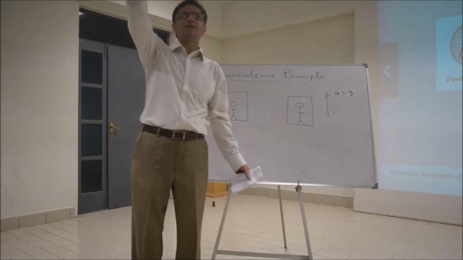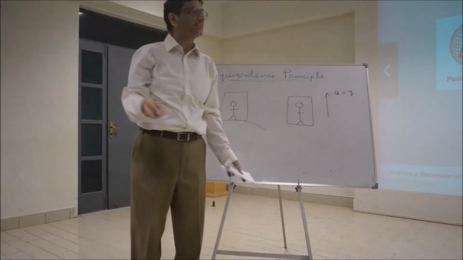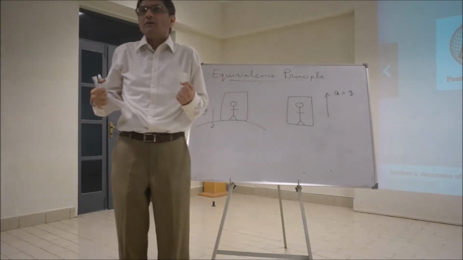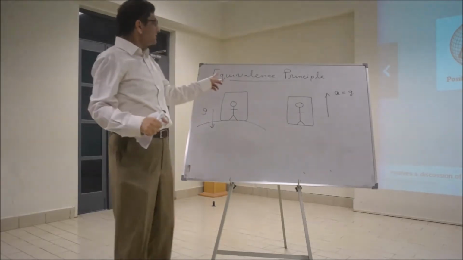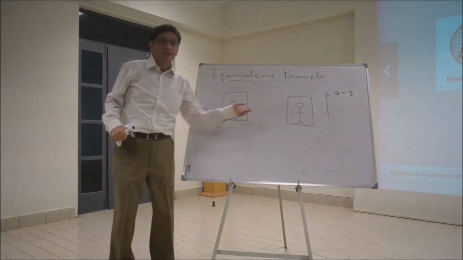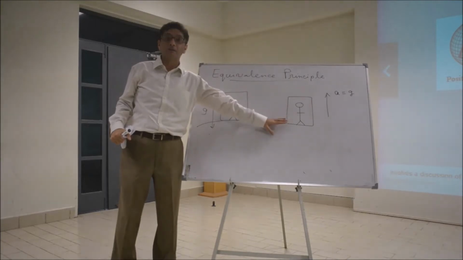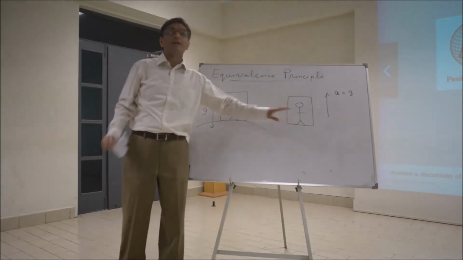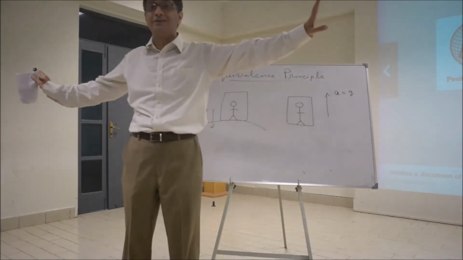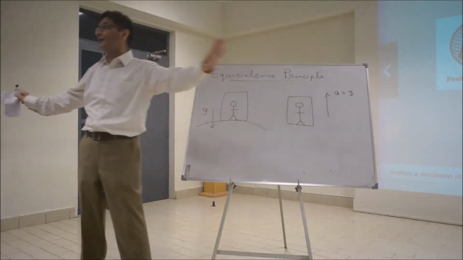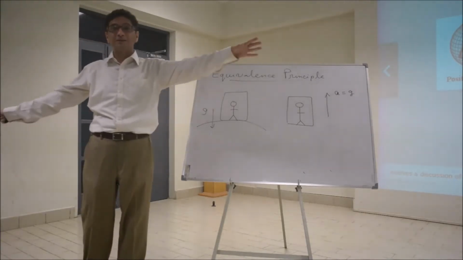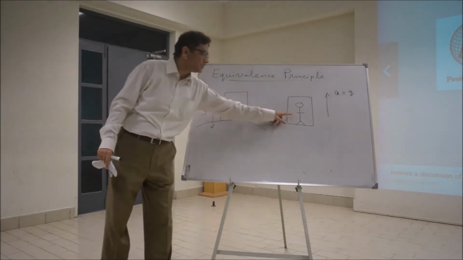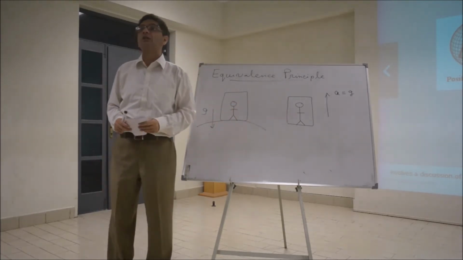Now what if we drop something? It will fall just as it falls in a gravitational field. And will he now feel his weight? He will. So Einstein's equivalence principle says that in a limited region of space-time, if it's not limited, then of course he will see the difference. That limited region can be huge, so don't be misled by the term limited region. In a limited region of space-time, these two frames are indistinguishable.